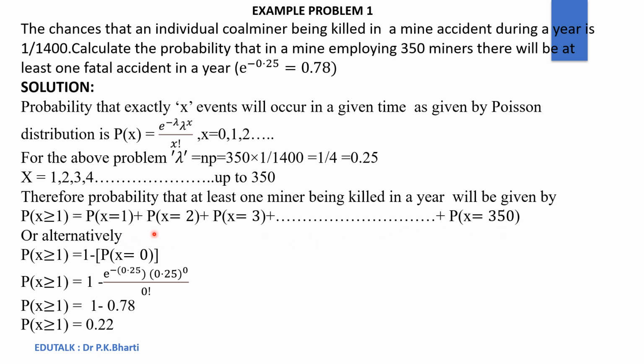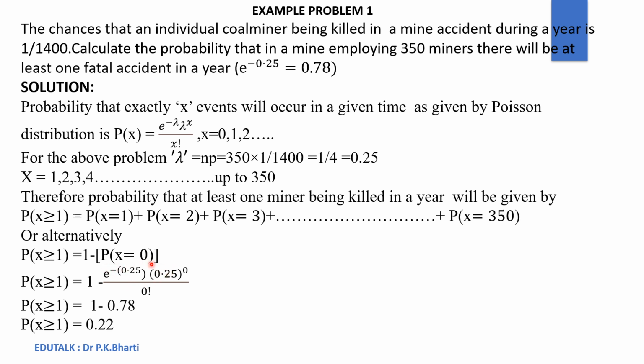Therefore, we will go for an alternate approach, as P(x ≥ 1) will be equal to 1 minus P(x = 0), where P(x = 0) means the probability that no miner is being killed in an accident in a year.